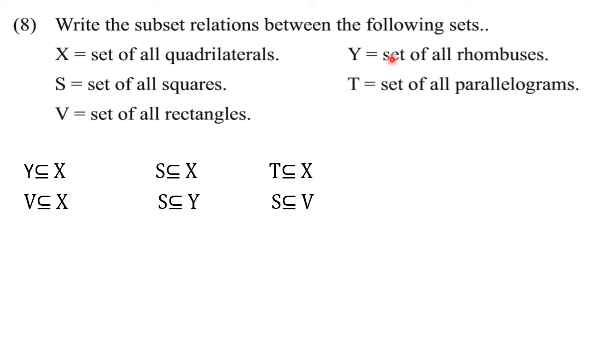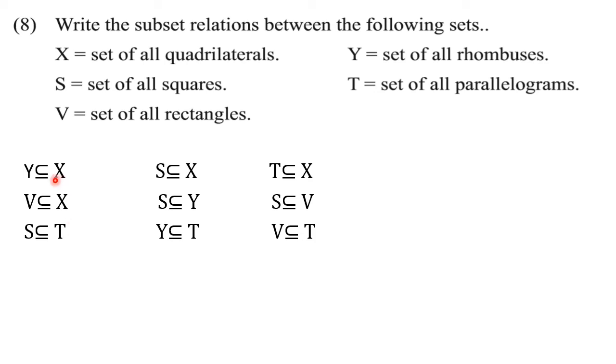We cannot write Y is subset of S, but we can write S is subset of Y. Also, you know that all the squares are rectangles. So we can write down S is subset of V. Also, we can say that all the squares are parallelograms. So we can write that S is subset of T.